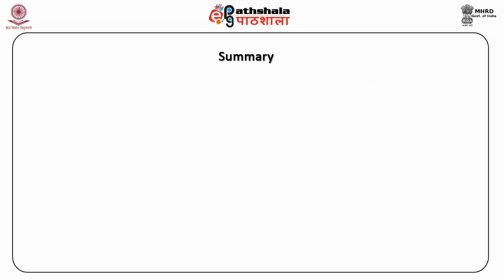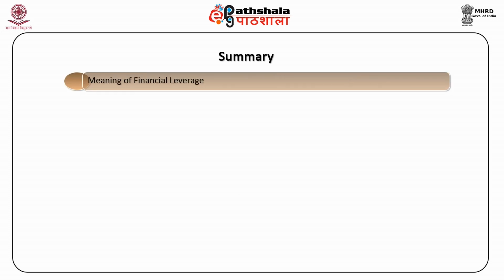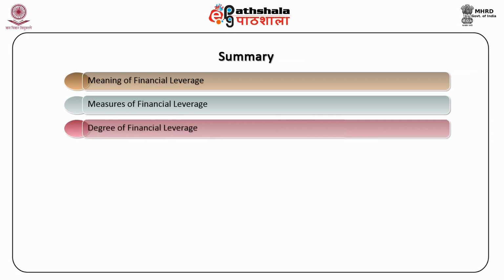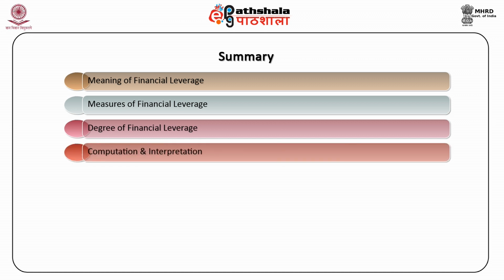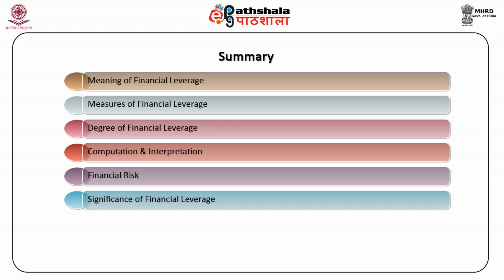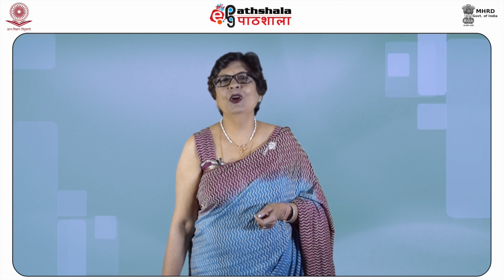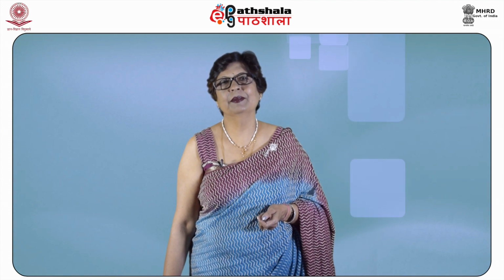In this module, we have learned that the financial leverage or capital gearing is the ability of the firm to use fixed financial charges to magnify the effect of changes in EBIT on firm's EPS. Various measures of the financial leverage are debt ratio, debt equity ratio, and interest coverage ratio. Then, we have discussed the degree of financial leverage, its computation and interpretation, financial risk, its significance, and its application on financial leverage. Let us now recapitulate what we have learned or studied so far.